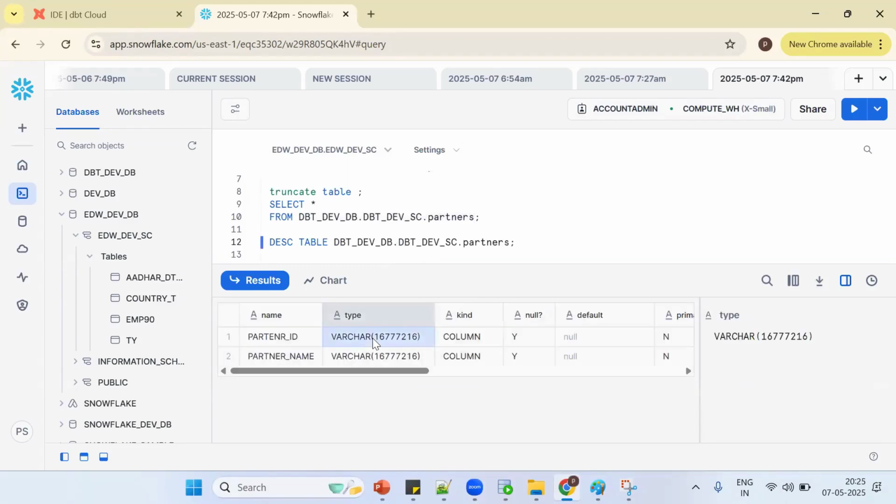Praveen: Whenever the table structure changes, is full refresh required every time? Any definition changes, we need to go for full refresh. When data changes, no need for full refresh. When definition changes, we'll go for full refresh. Okay, you mean structure, data type, or column addition. Okay, then we can go. Thank you, Praveen. Another question?